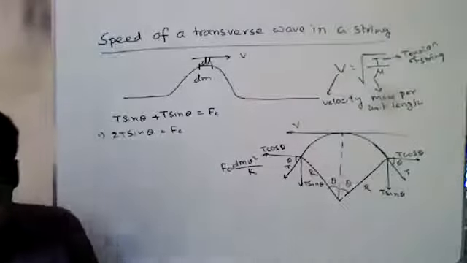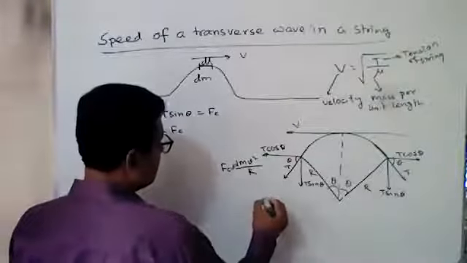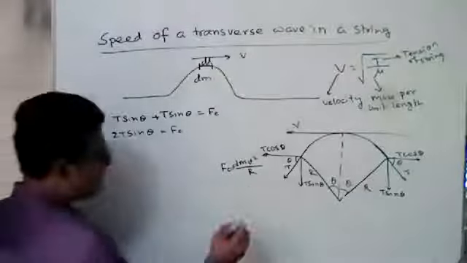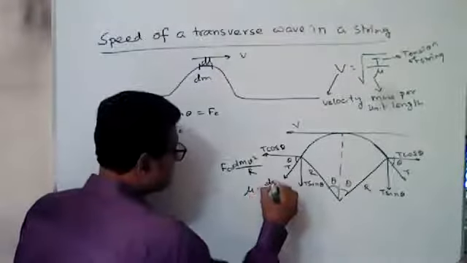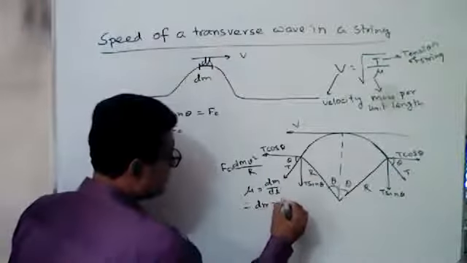But we do not know the value of dm. But dm, we know mass per unit length. Suppose mu equals dm by dl. So dm will be mu dl.